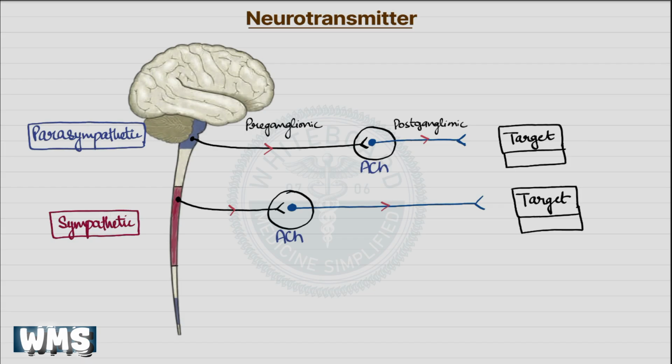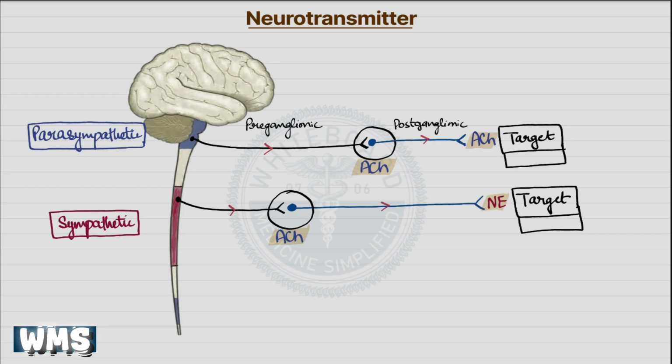In the parasympathetic nervous system, the postganglionic fibers also release acetylcholine at the target organ. In contrast, in the sympathetic nervous system, most postganglionic fibers release noradrenaline to produce their effects on the organs. So in simple terms, acetylcholine is the common neurotransmitter at the ganglion for both systems. But at the level of the effector organ, the parasympathetic system uses acetylcholine, while the sympathetic system mainly uses noradrenaline.